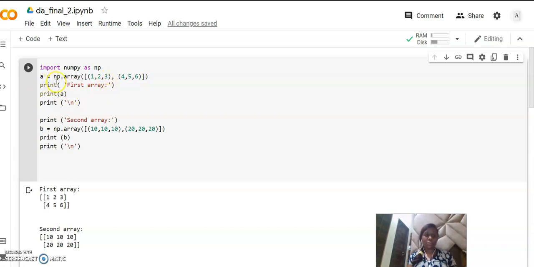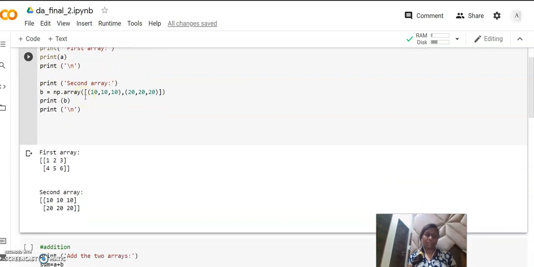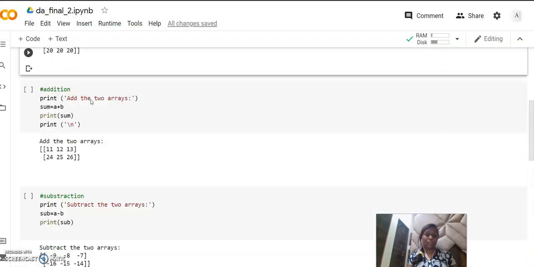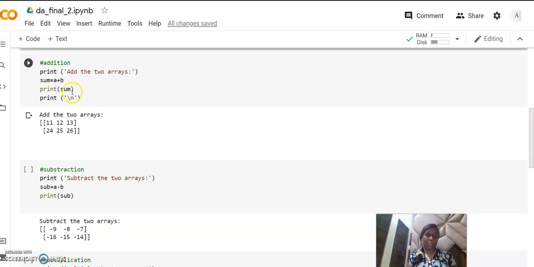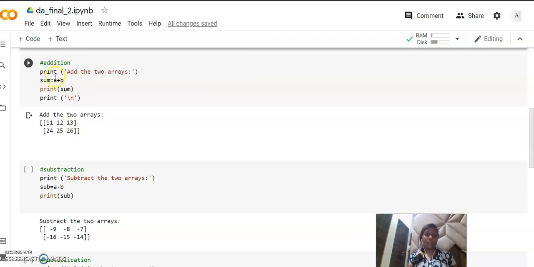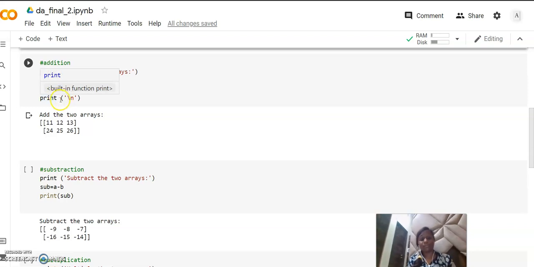a equals np.array. We create this array with the help of NumPy, then print it with the print function. Then the second array, which is similar to the first array. Then we perform the operations on them. First, the addition operation: we add these two arrays and print it with the print function.